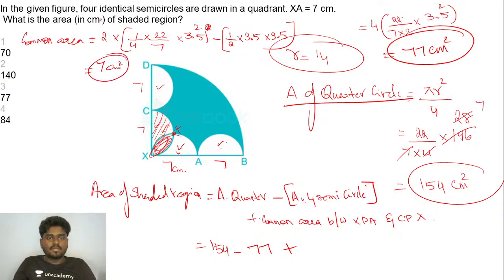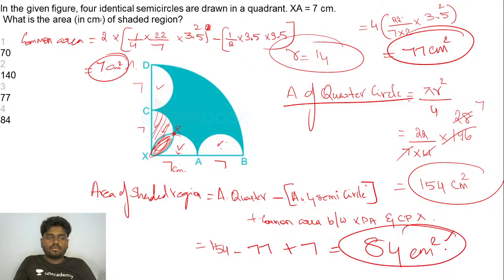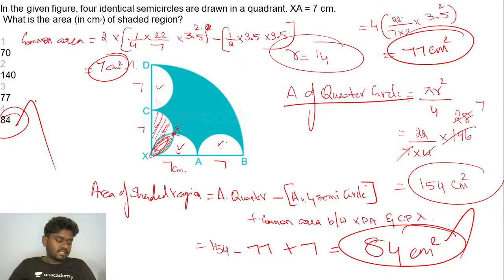So what I did here actually is 2 times the area of the quarter circle, that is 1 by 4 pi r square, minus half r square, right? If you do this, then definitely you'll be getting 7 square. So if you add this 7 to 77, 154 minus 70 you do, you'll be getting exactly 84 centimeters square. That's it. So the answer for this question is option 4. 84 centimeters square is the right option for the given question.